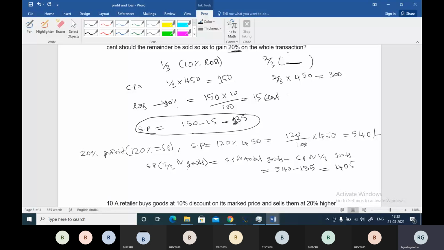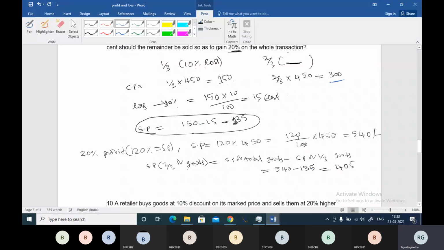Now you have to calculate the percentage. The cost price here is 300, right? Clearly we have found that 300 is the cost price, and we are getting 405.